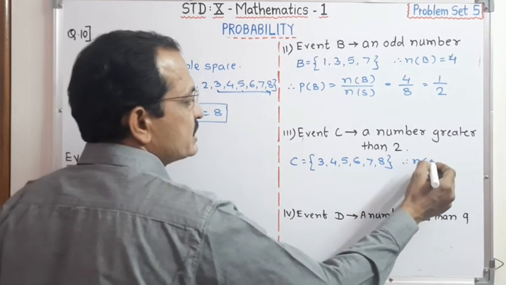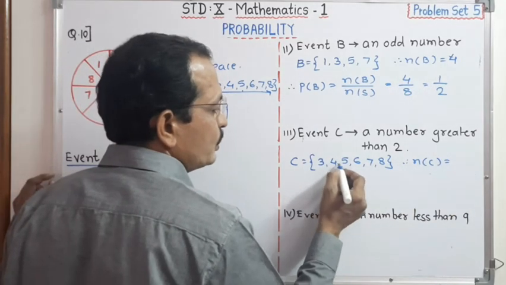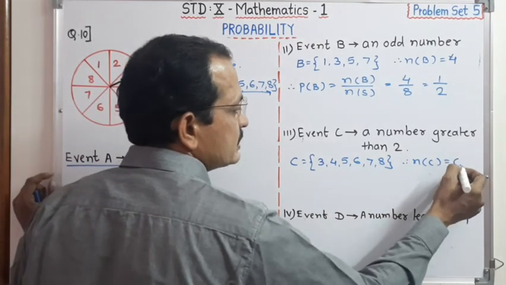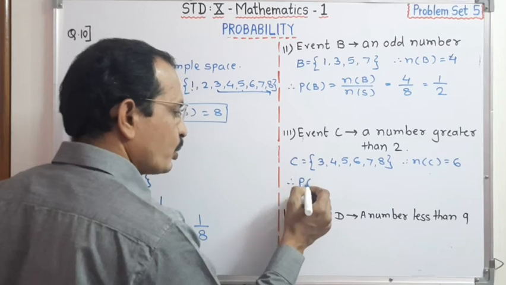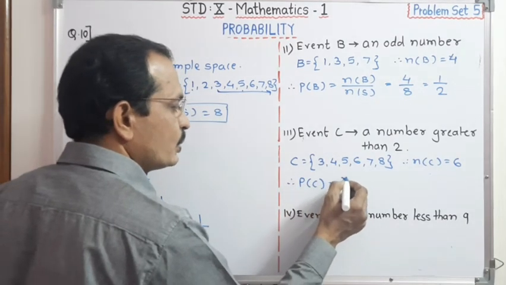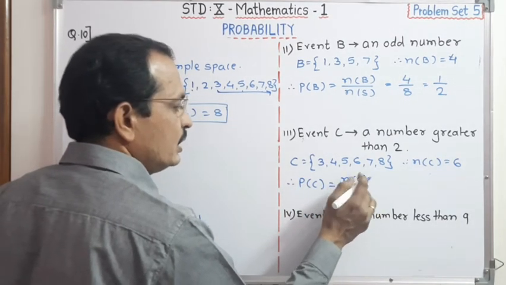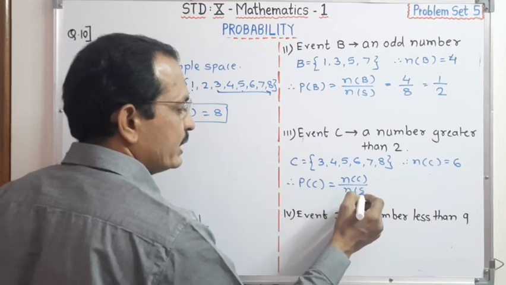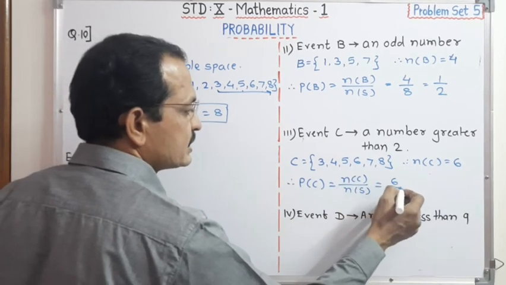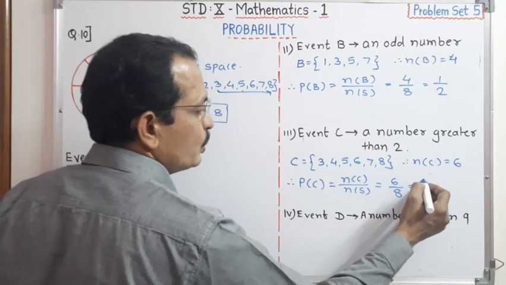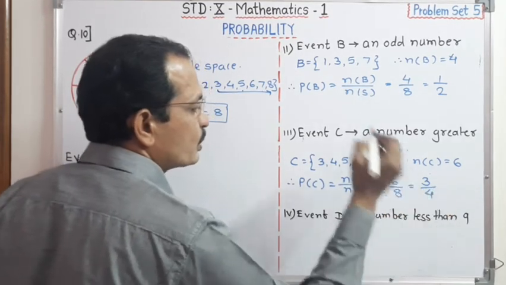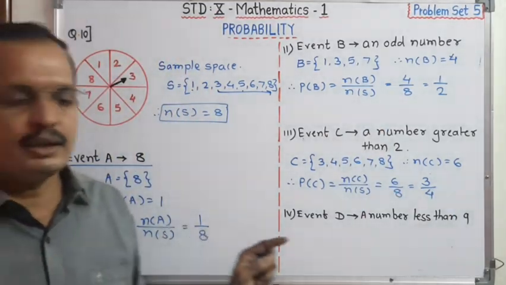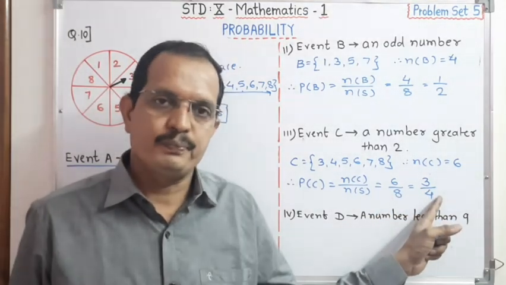Therefore n(C) is equal to 6. And, dear student, the probability of event C is equal to n(C) upon n(S), which is 6 upon 8. Therefore, 2 3s are 6 and 2 4s are 8, so the probability is 3 upon 4.